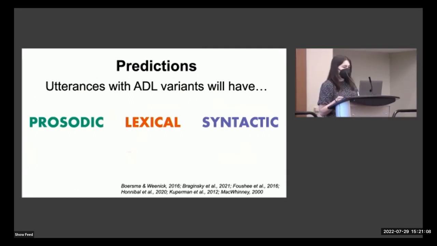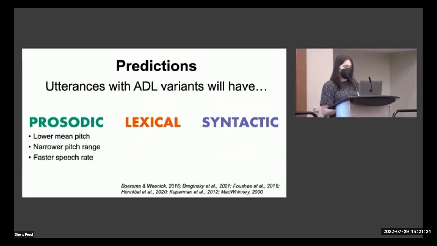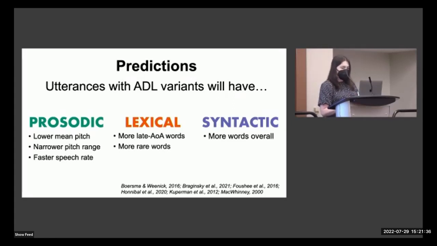And consistent with past research investigating these linguistic cues at the register level, our predictions are as follows. Utterances with ADL variants will have a lower mean pitch, narrower pitch range, and will be produced more quickly, so more words per second. They will also be more lexically complex, that is, they will contain more words that are typically learned later in development, and they will contain more rare words or words that are generally infrequent in children's language environments. They'll also be longer or include more words overall, and more verb phrases.